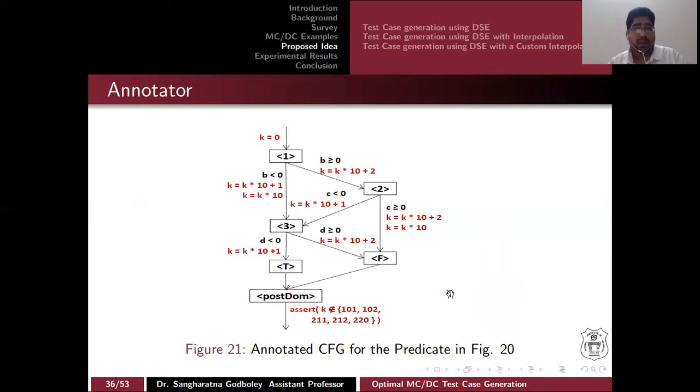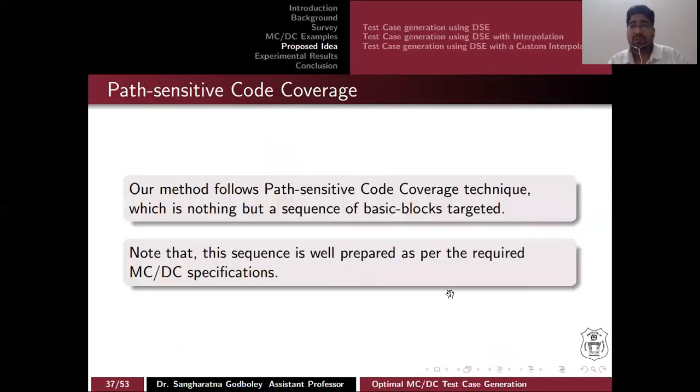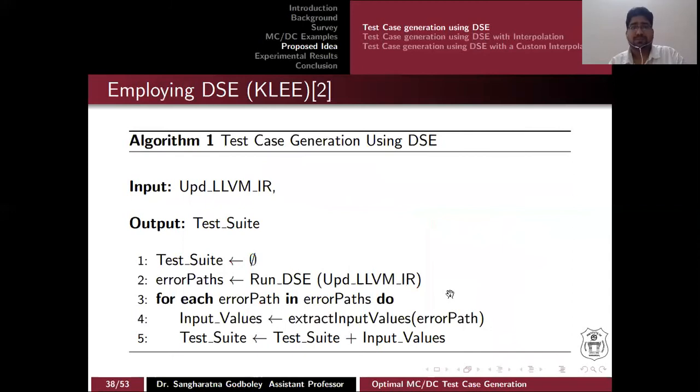And if you have a don't care condition, where you want to skip it, then you just need k equal to k into 10. So at last you have an assert function under each and every predicate, and you can have an assertion violation. If a violation happens, then you can say that the sequences were feasible.